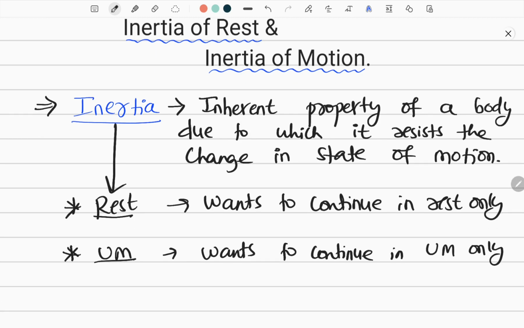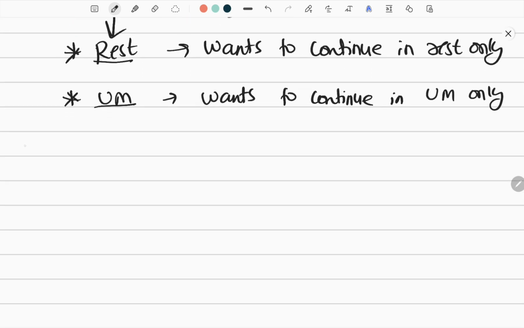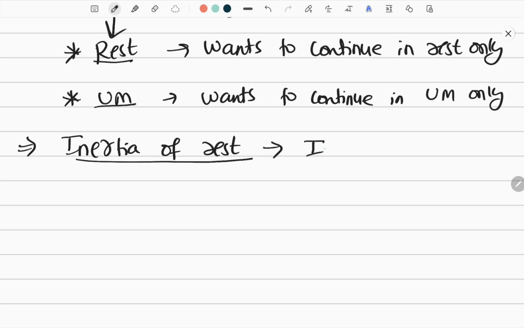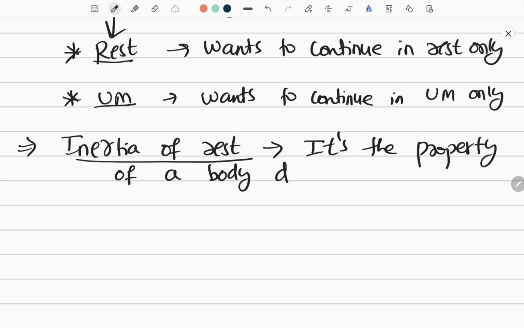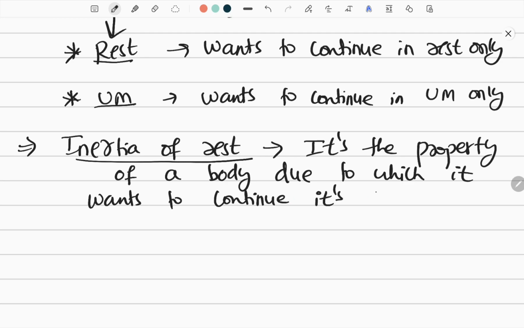Now, what do you mean by inertia of rest or inertia of motion? Let us try to understand this with the help of an example. Inertia of rest means it is the property of a body due to which it wants to continue its state of rest.